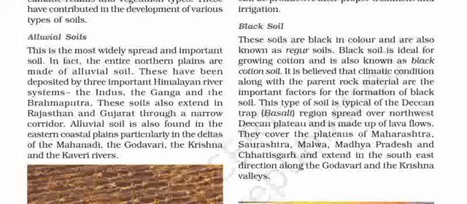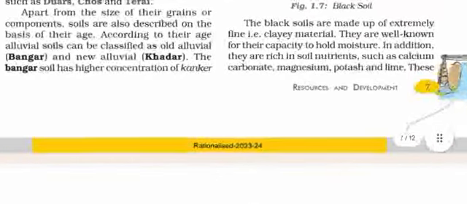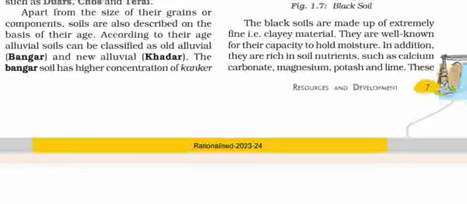They cover the plateaus of Maharashtra, Saurashtra, Malwa, Madhya Pradesh, and Chhattisgarh, and extend in the southeast direction along the Godavari and the Krishna valleys. The black soils are made up of extremely fine, that is, clay material. They are well known for their capacity to hold moisture. In addition, they are rich in soil nutrients such as calcium carbonate, magnesium, potash, and lime.